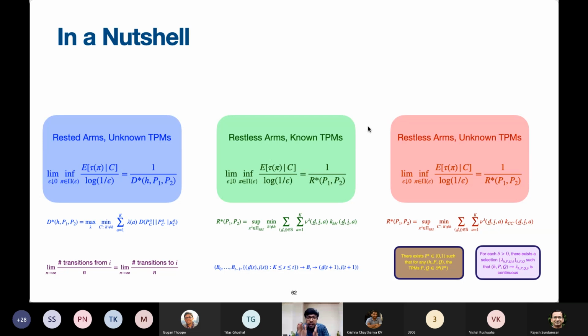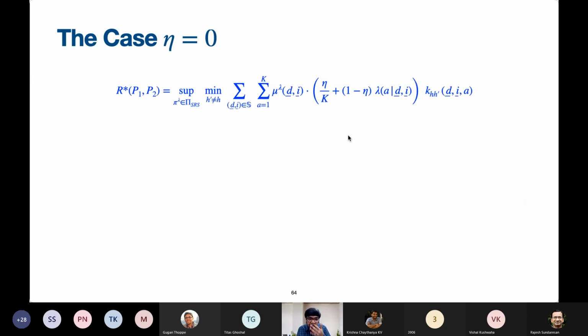Those are the invariant quantities. In the restless known case, we had to lift the idea and consider the delays and last observed states of all the arms together, not just one particular arm. And in the last case, we wanted to show identifiability. In order to show identifiability, we had to impose certain natural assumptions on the transition probability matrices and on the delta optimal solutions.